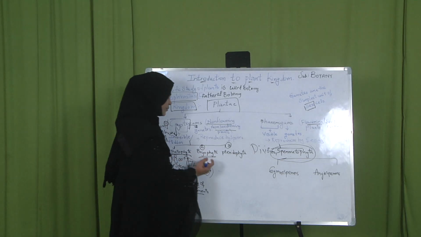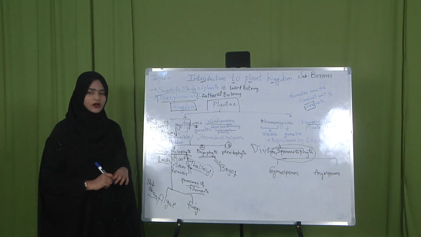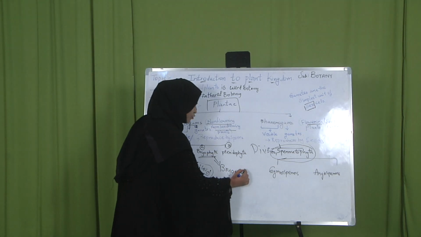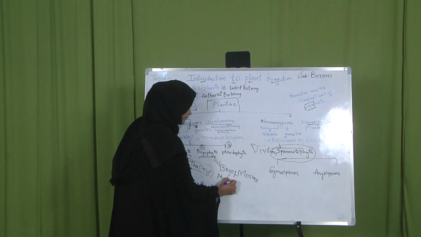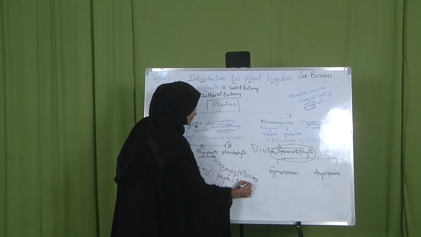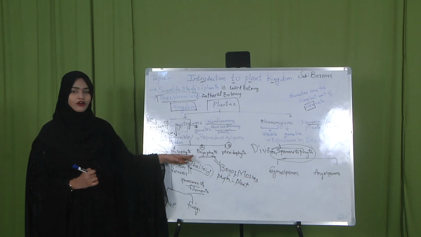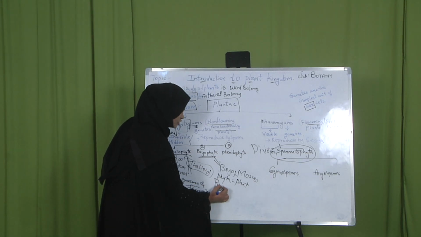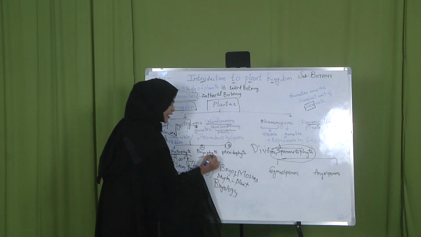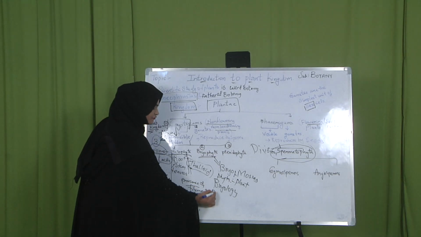Next, coming to Bryophyta. What do you mean by Bryophyta? Bryophyta is derived from the Greek word bryos, meaning mosses, and phyta means plant. So, mosses and plants: Bryophyta. The study of bryophytic plants is known as bryology. These bryophytic plants are called the amphibians of the plant kingdom.